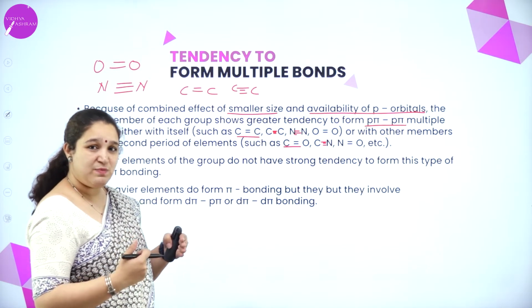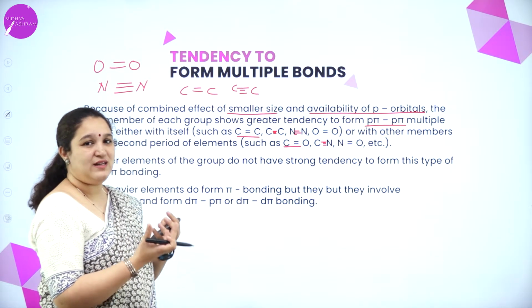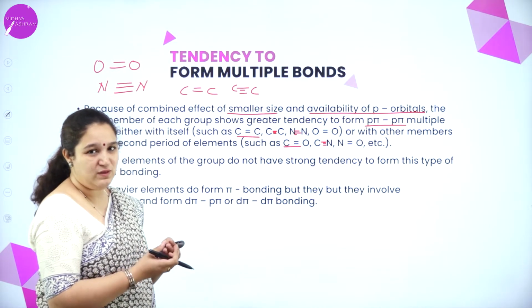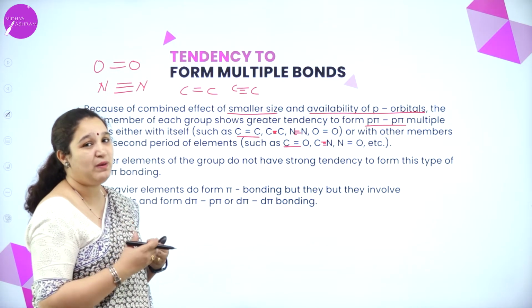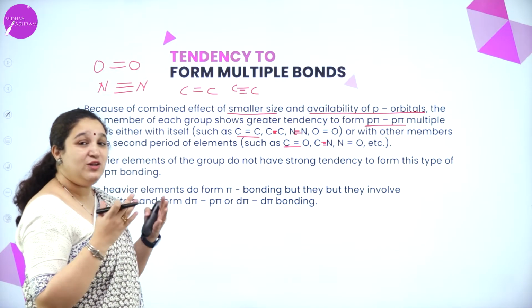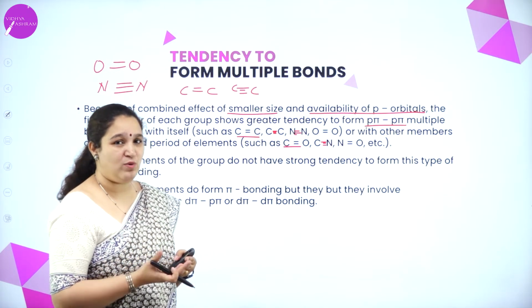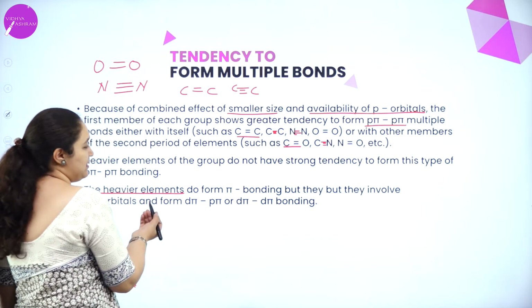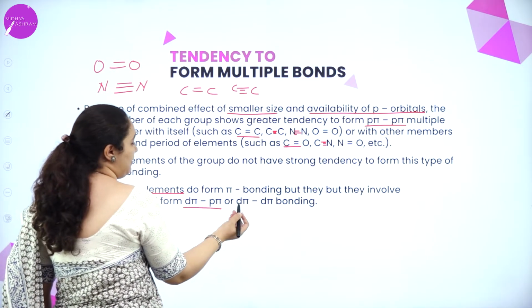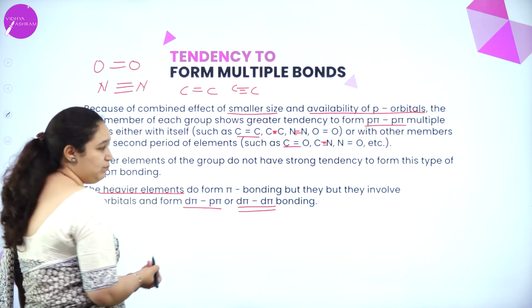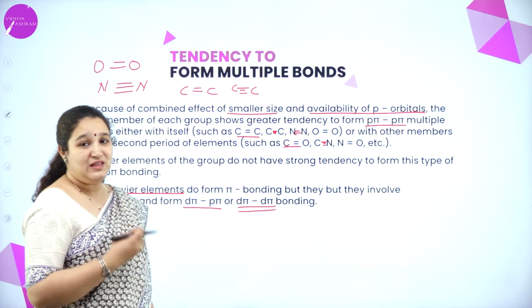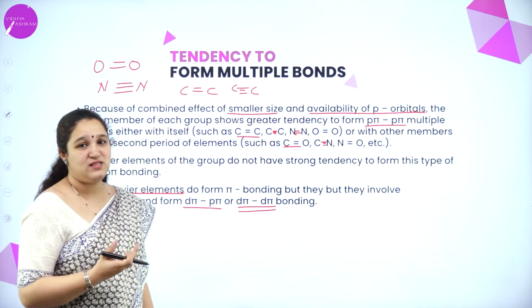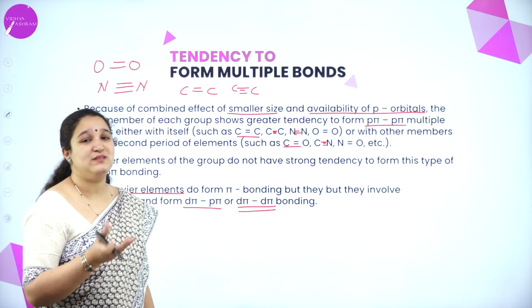Okay, that is because the size of the atom will match and they can form p pi bond very easily. They do not form p pi d pi bonds or d pi bonds like the other heavier elements. The heavier elements can form d pi p pi bond or d pi bond. Okay, so these have a strong tendency to form multiple bonds among themselves.